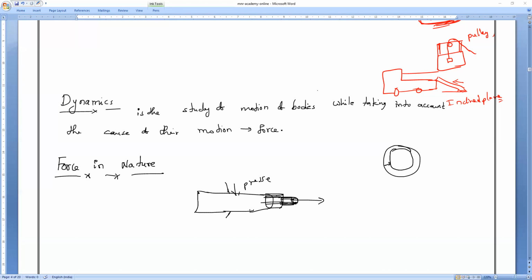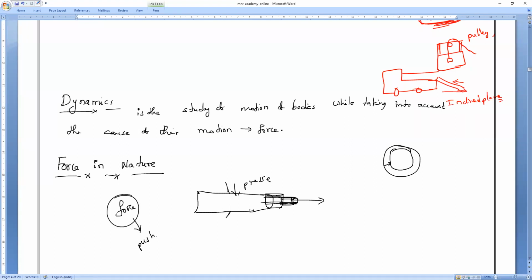Kneading the flour, as Abhiram is saying, you might remember from 8th class. When making chapati, your mother keeps on hitting the dough, and that hitting we call kneading. Like that, pushing or pulling is referred to as what? We call it force.